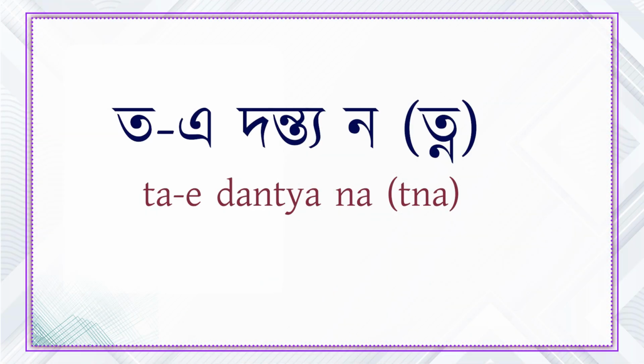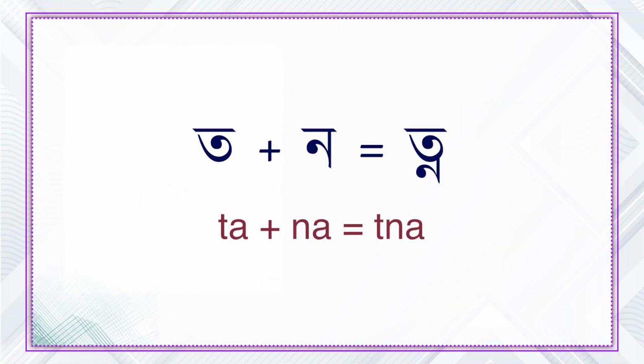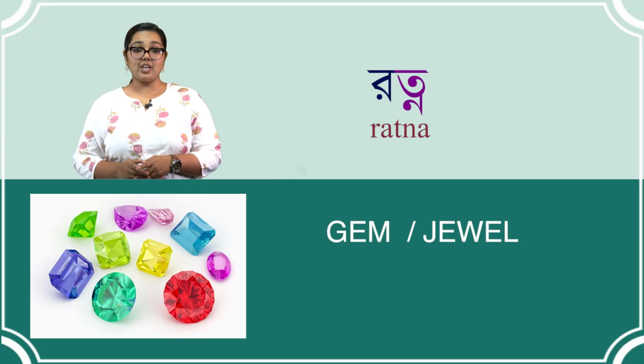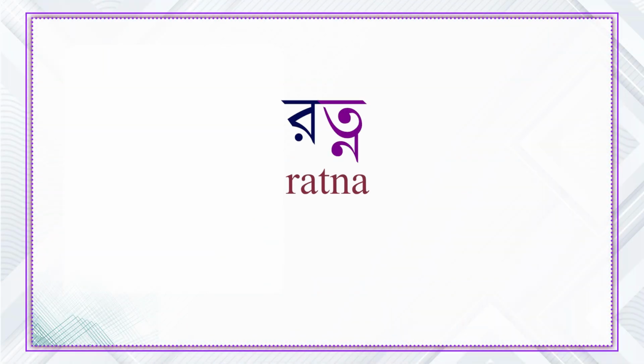Next is toy donten noi cluster. It is formed by combining Bangla alphabet to with donton no. Both consonants retain their original forms in the conjunct toy donten noi. Here is some example. Bangla word rotno, which means gem or jewel. Rotno is pronounced as rotno. Rotno is spelled as ro, toy noi, rotno.